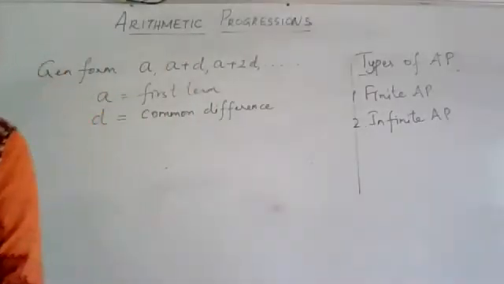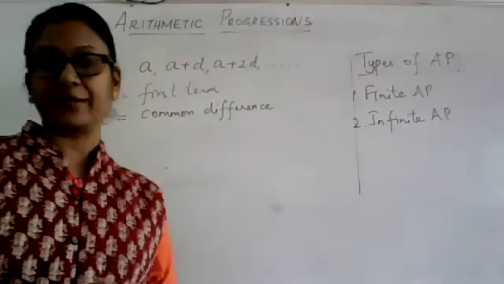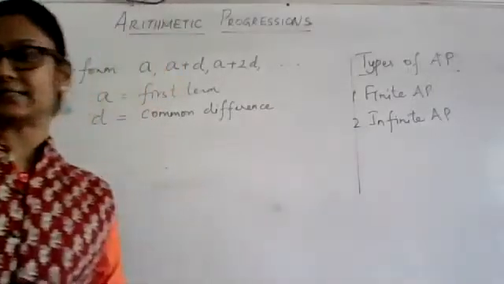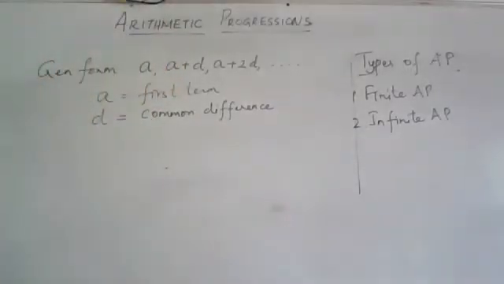So we will go straight into exercise 5.1 now. Turn to exercise 5.1 on page number 99.